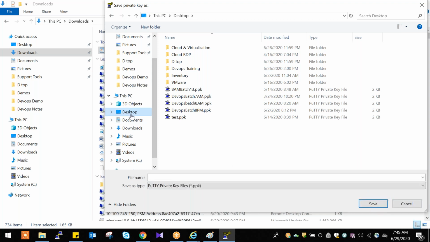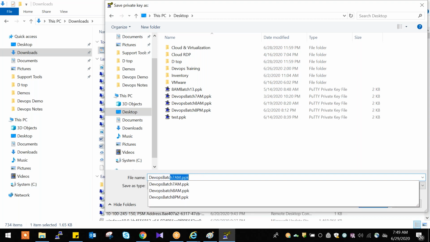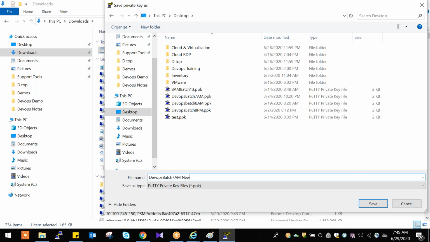So select desktop and save. We need to give a name also, right? The same name we can give: DevOps batch 7 a.m. new. I'm giving it like this.